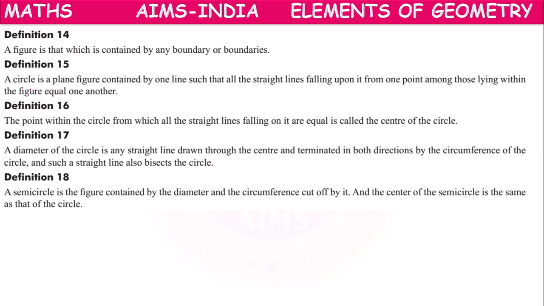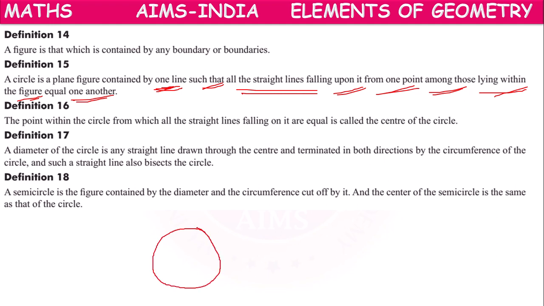So a circle is a plane figure formed by one line.